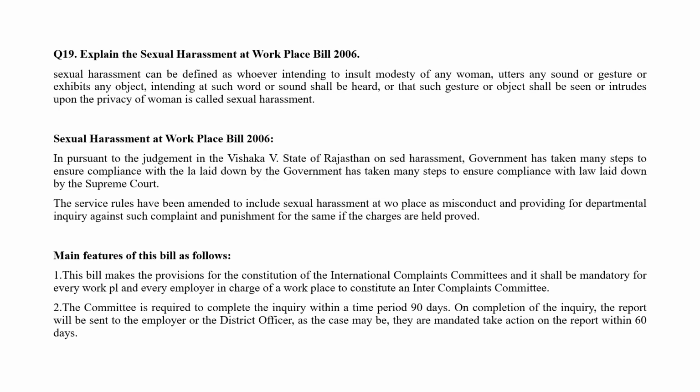Next question and last question, that is, explain the Sexual Harassment at Workplace Bill 2006.